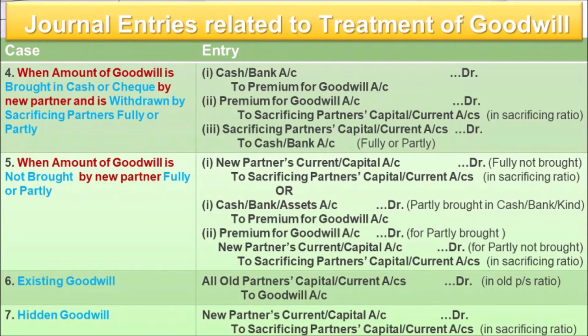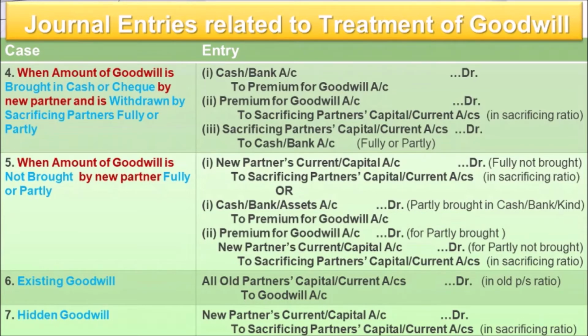Now the remaining 80,000 he is not bringing. For that, what will we have to do? We'll have to see the second entry. Now the second entry is actually a compound entry. There can be two entries out of that. One entry: premium for goodwill account debit to sacrificing partners' capital or current account. That is the common entry for the compensation, right? Another entry: new partner's current or capital account debit to sacrificing partners' capital or current account. So what I'm trying to say is that this is the compound entry.